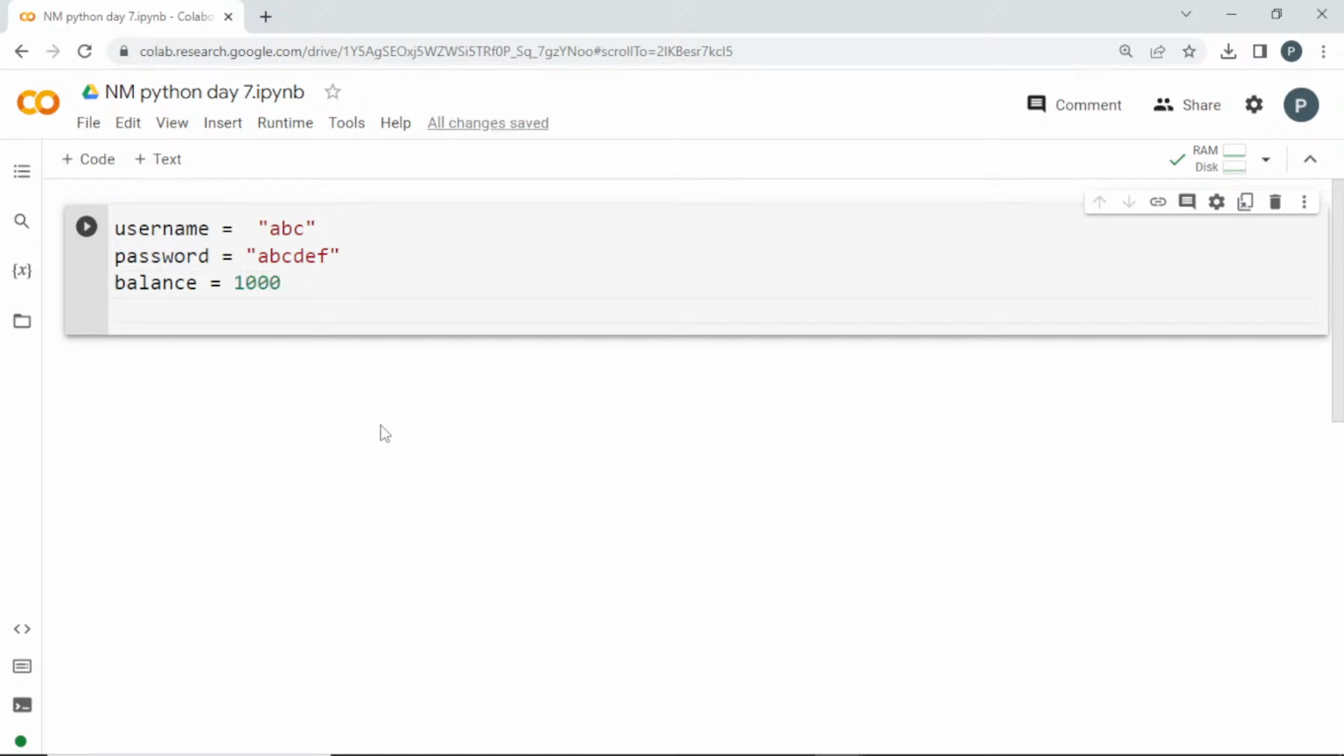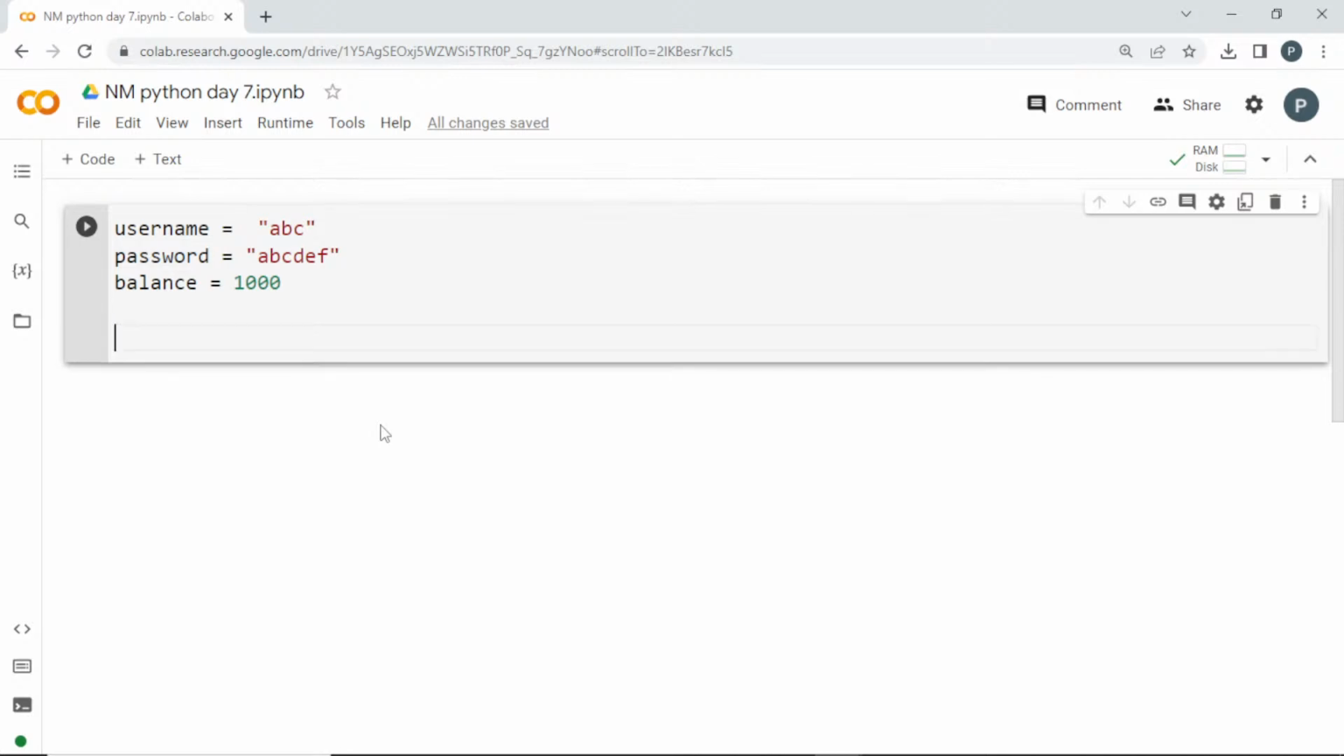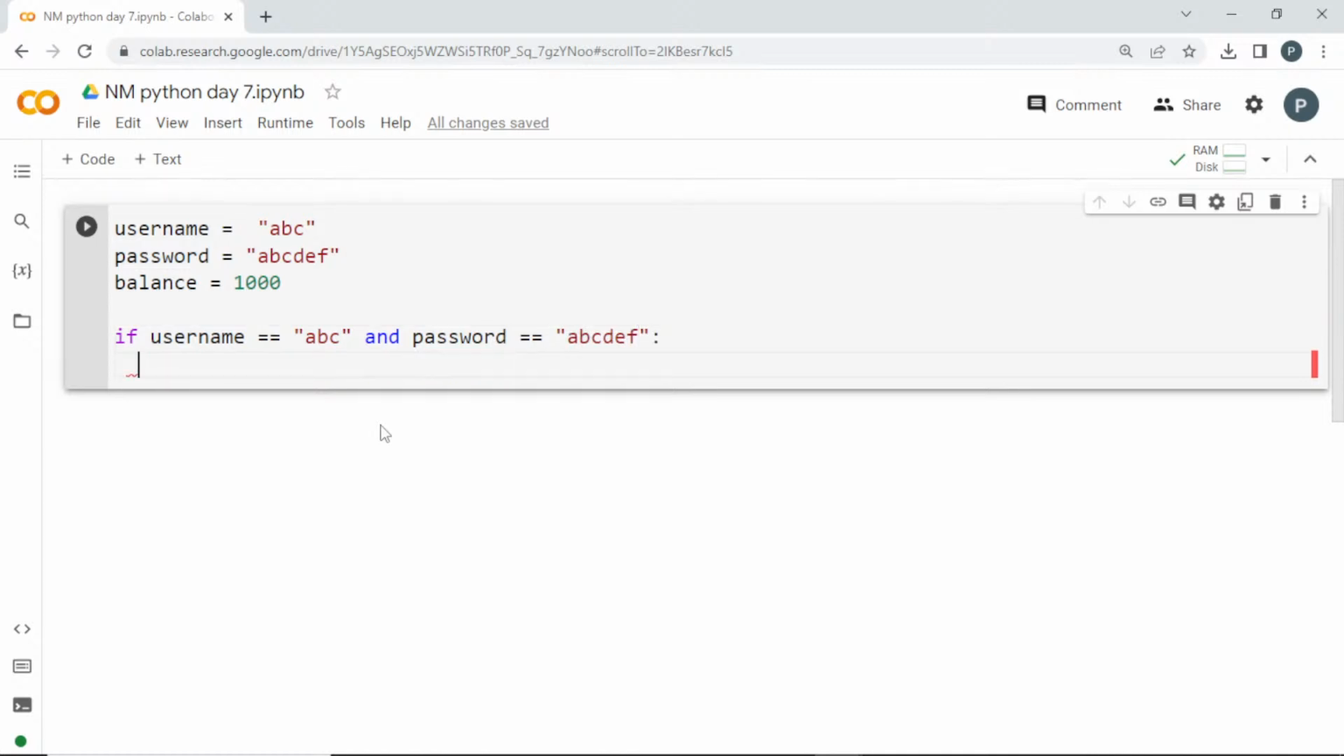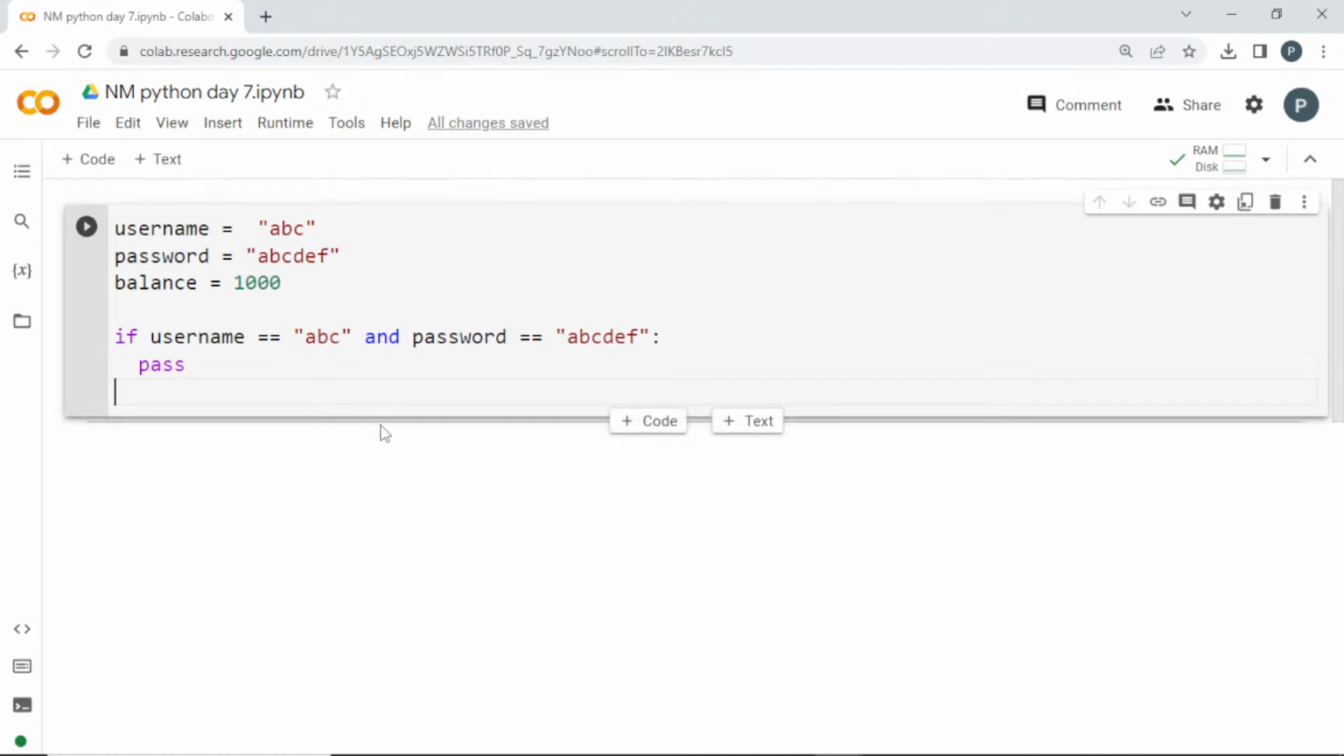Clear? So once we have it, I'll open a conditional statement here. If username is equal to ABC, so I am verifying it, and also I need to verify the password. So regarding password, I'll set and verify this. If both are correct, then I'm going to go into the body of the conditional statement. For now, I'll pass it. This is where we'll be using pass. I want to make a structure. Once I get the structure, I can build later on.